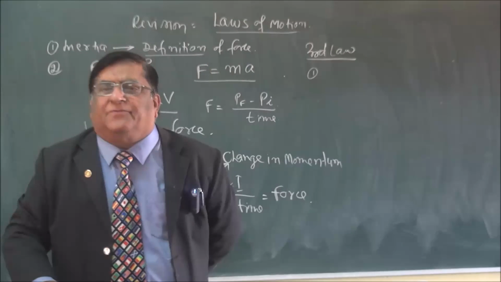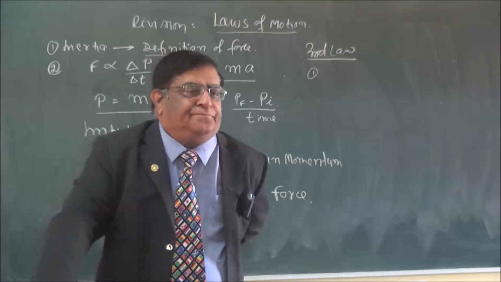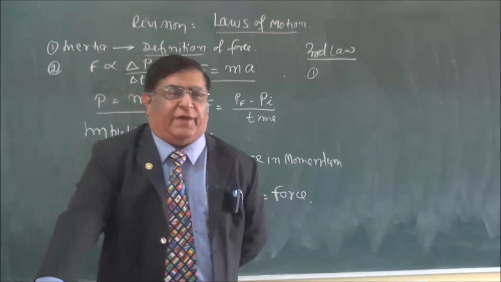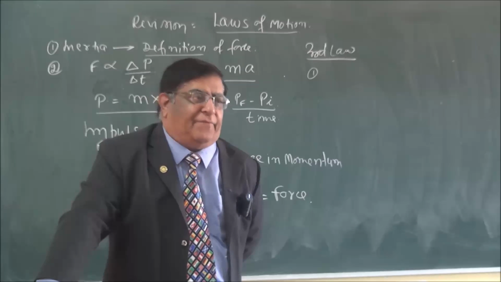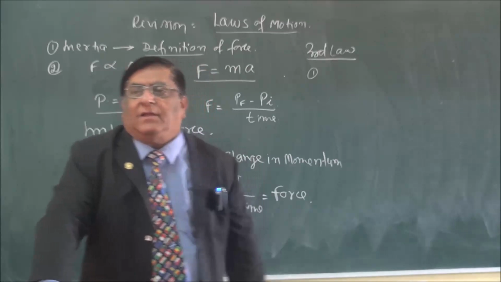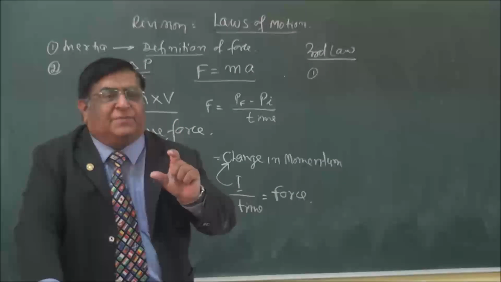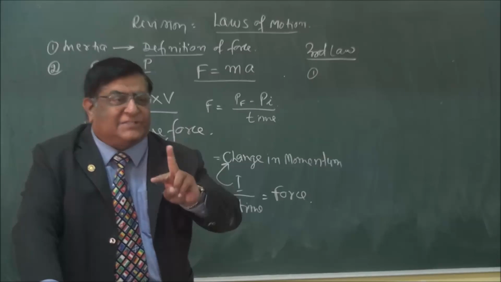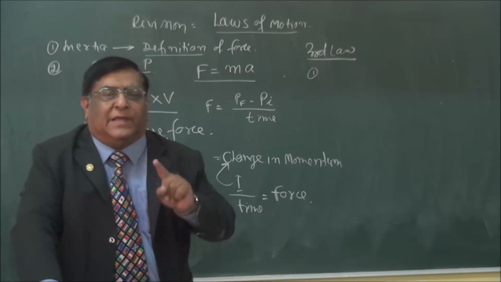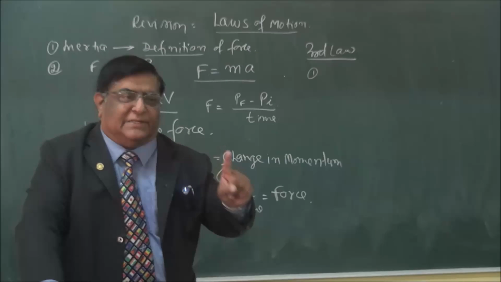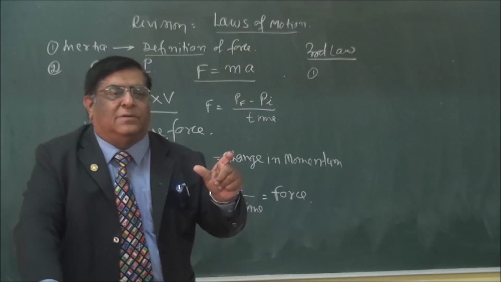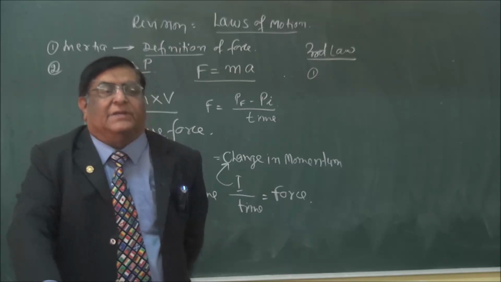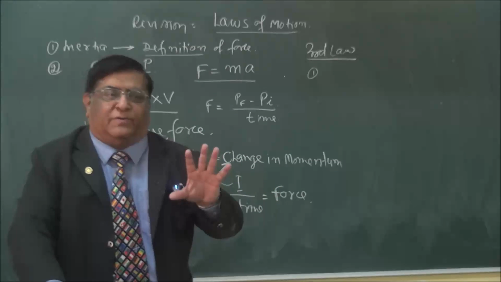But later it was difficult for us to understand it because we applied it in a very confusing way. So we clarified that if there is an interaction between two bodies, how many bodies? There has to be interaction between two bodies, then force applied by one on the other is equal and opposite to the force applied by the second on the first as a reaction. This is detailed and this is what we study.